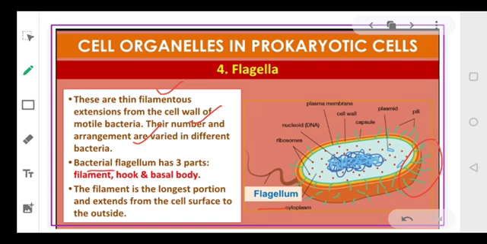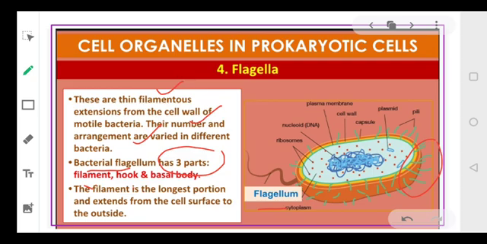A bacterial flagellum can be divided into three parts: the filament, hook, and the basal body. Out of this, the filament is the longest portion, and it extends from the cell surface to the outside.